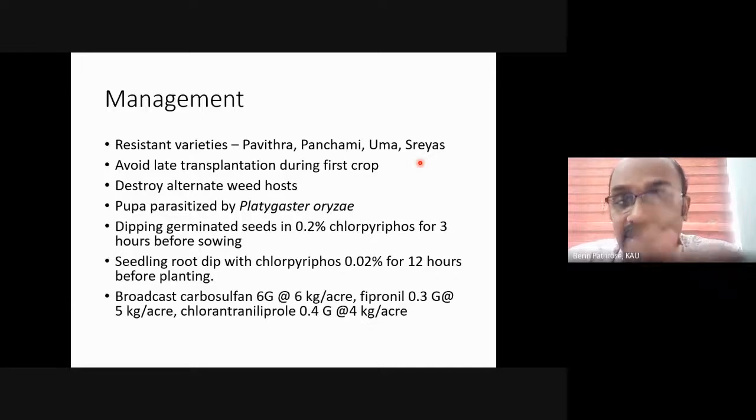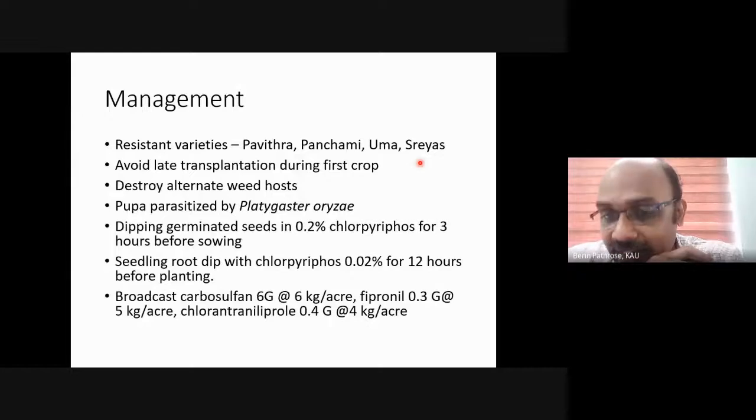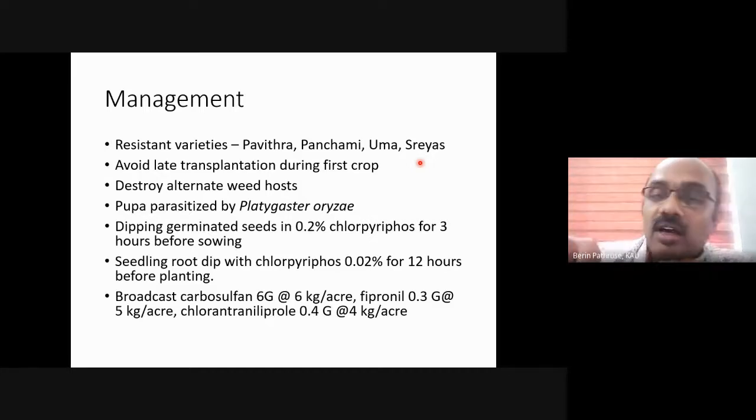We usually see it in the first crop, especially if it is late sown or late transplanted. And again, we have to destroy weed hosts. I forgot to tell you: avoid late transplantation in the first crop because it makes the crop susceptible to gall midge infestation. Then destroy alternate weed hosts because it survives in weeds.